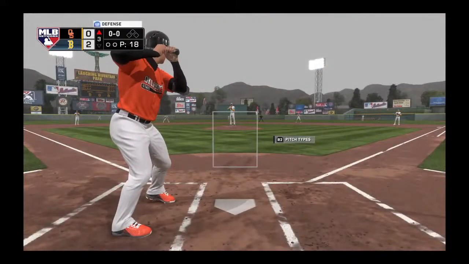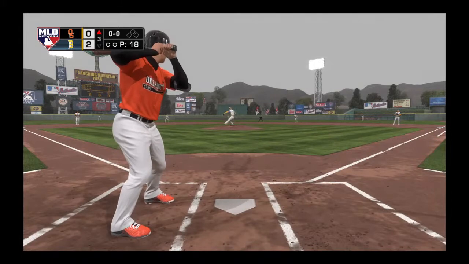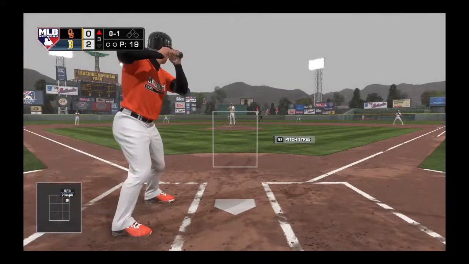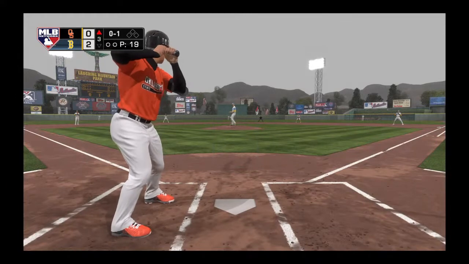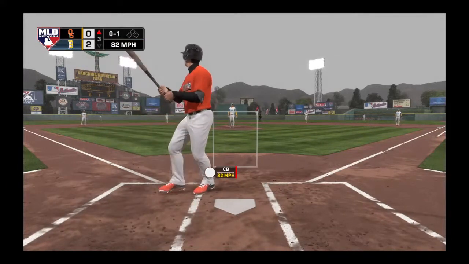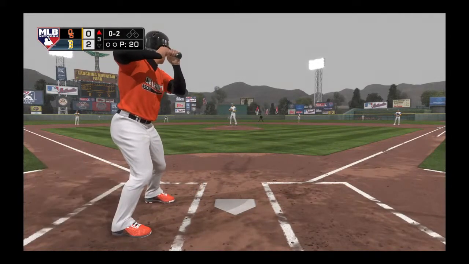Here's the first pitch to him. And it's fouled away. His pitch list consists of a running fastball, curveball, splitter. Now the 0-1. Forgot to mention the pitch list for the pitchers.